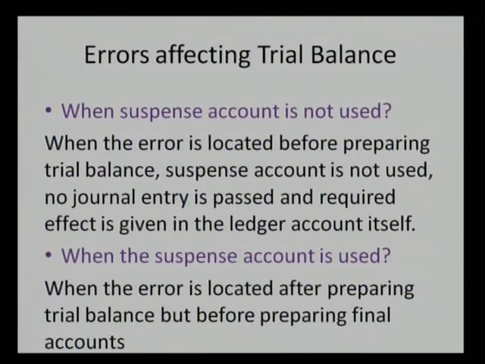For example, suppose in the purchase account you have recorded a lesser amount, say instead of rupees 1 lakh you have recorded 90,000. For the 10,000 which is not recorded in the purchase account, and the error is located before preparing the trial balance, a journal entry is not required and suspense account will not be used at all. You simply debit another 10,000 rupees on the debit side of the purchase account and the error will be automatically rectified.